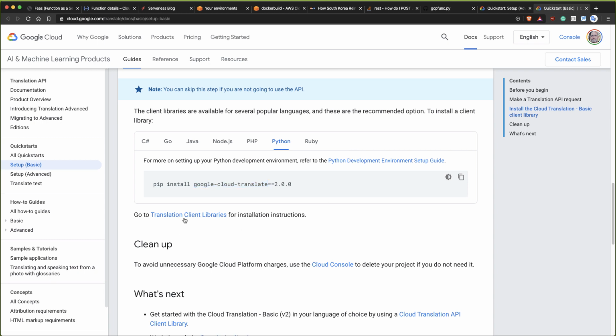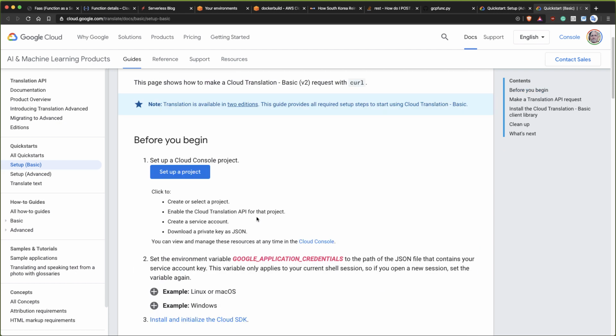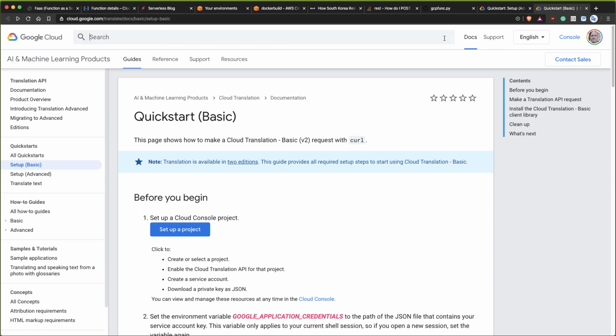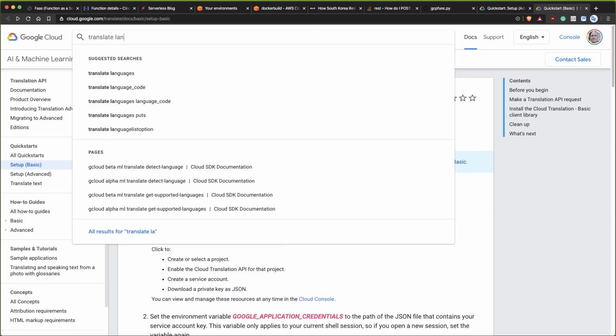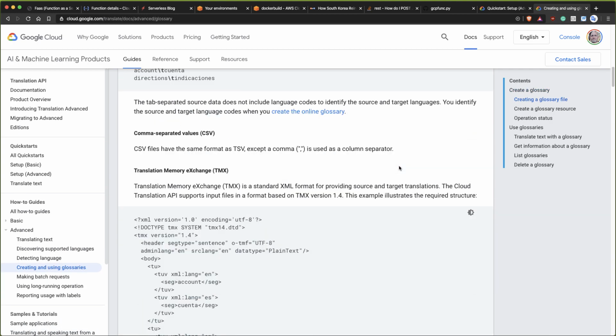So instead, what I want to do is find a list of languages that Google supports. Here we go, translation. Let's look at the languages that it supports. They've got to have a link here somewhere where they show you Google Cloud languages. Let me just find this real quick. So, translate languages, language lists, language code. Let's see if they have a list of all the different codes here. Let's see if this shows us the codes here.